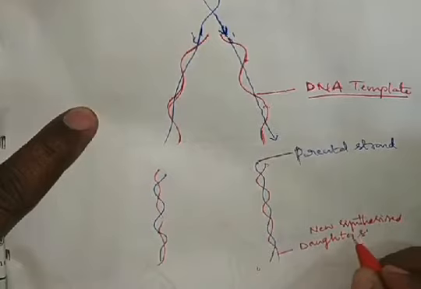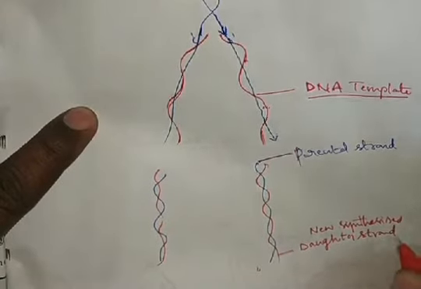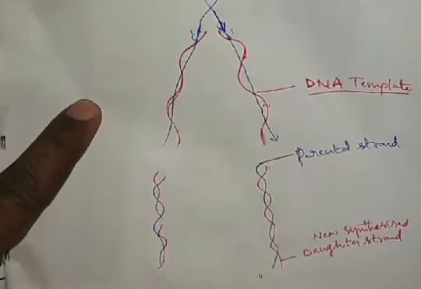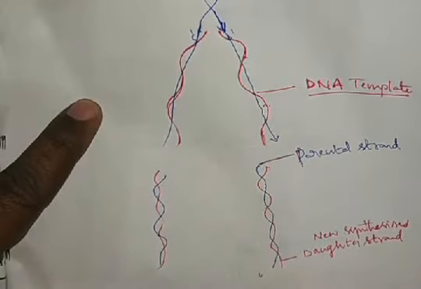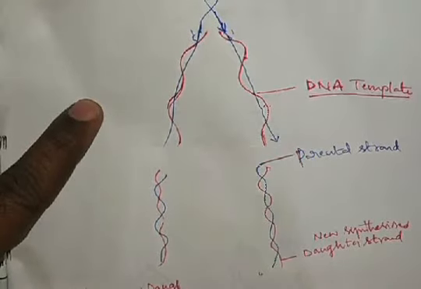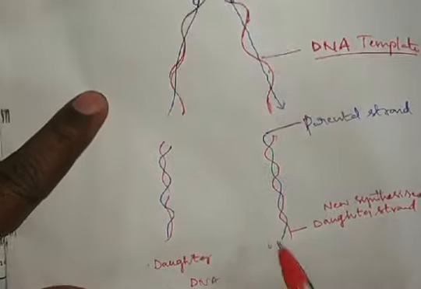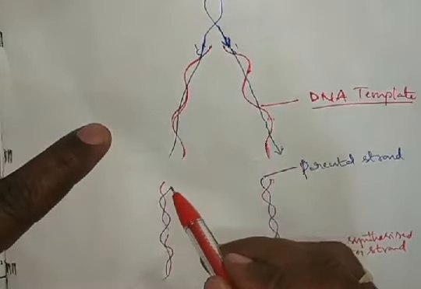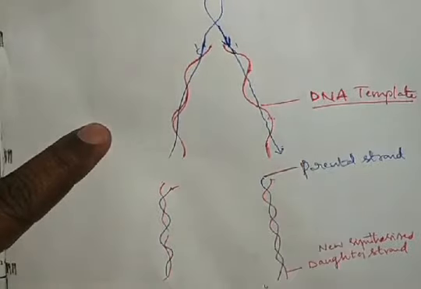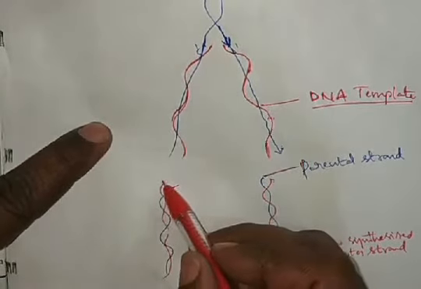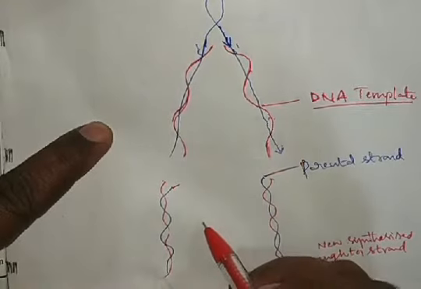That means these two are daughter DNAs. Each daughter DNA has one parental strand and one newly synthesized strand.